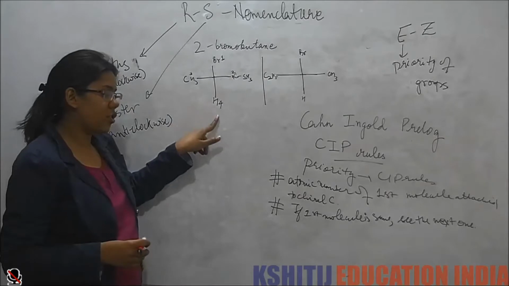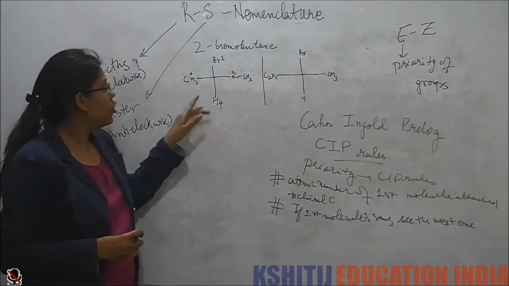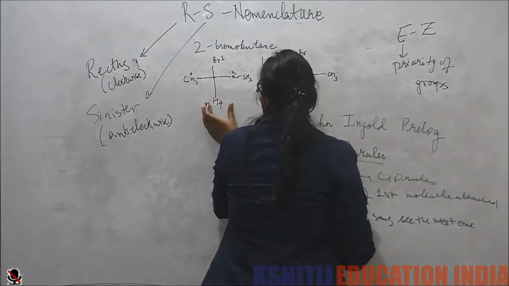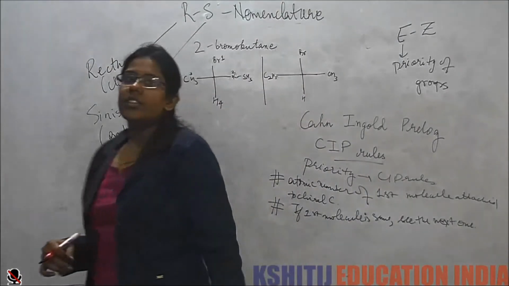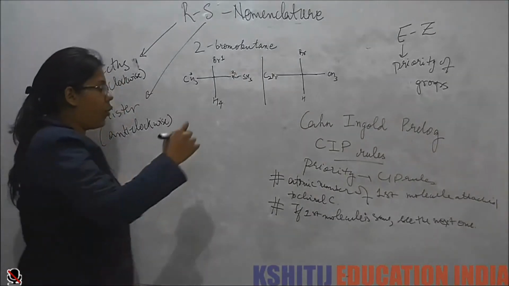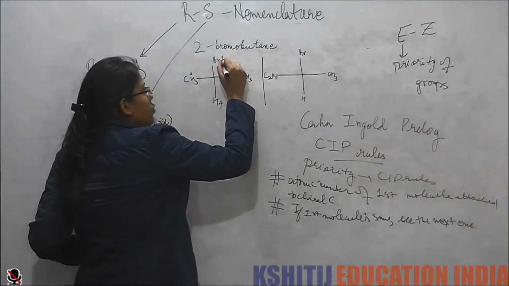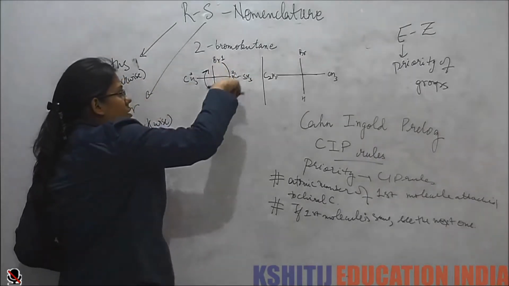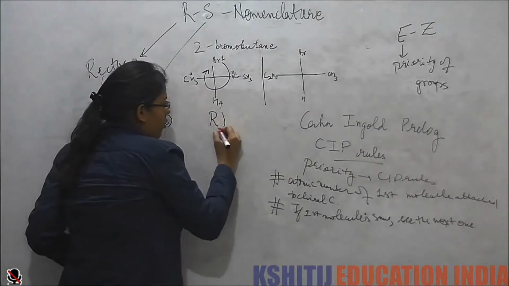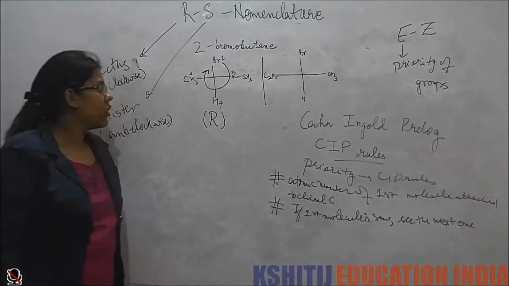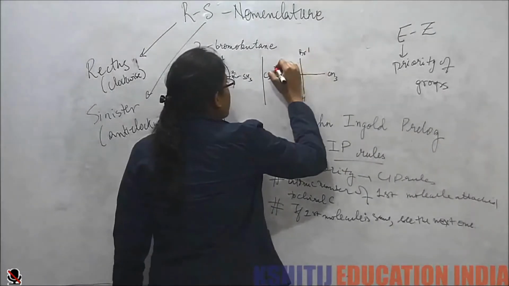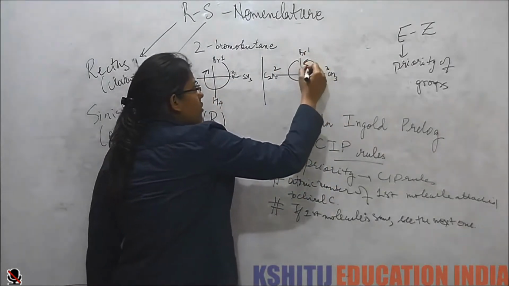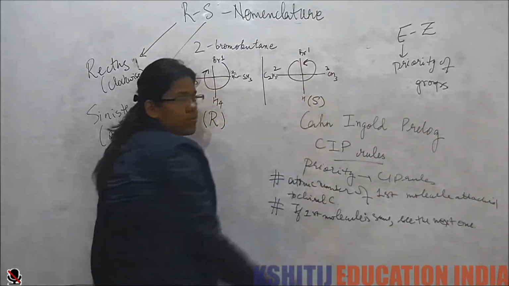Like in this case it is already there. So when this group is in the fourth position, then what do we do? We see how it moves. Like this is 1, 2, 3. So it is like this. This is clockwise. So this is R configuration. Now in this case we have 1, 2, 3. So this moves in anti-clockwise direction. So this is S configuration.